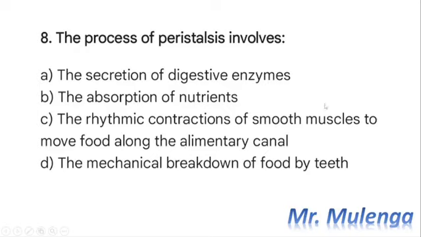So the process of peristalsis involves the rhythmic contractions of smooth muscles to move food along the alimentary canal. So food, which is in the form of the bolus, will be moving along the alimentary canal. Then we are going to have the rhythmic contraction of the smooth muscles that will help the bolus, or the food, to move nicely along the alimentary canal. So here the correct answer is C.